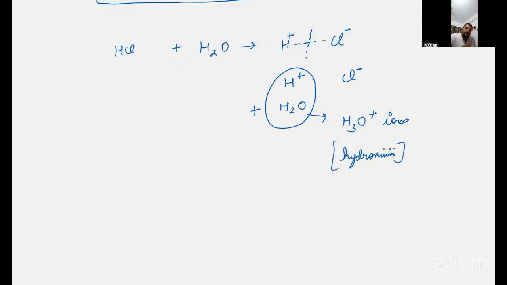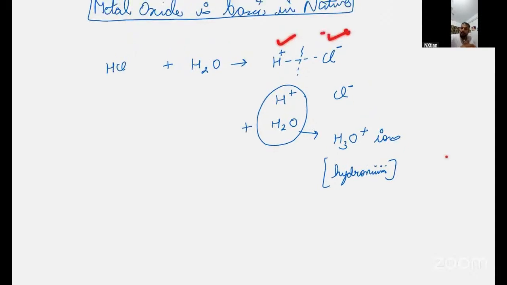You can see that the cation is there, plus, and Cl minus anion is there. So whenever an ionic compound dissolves in water, it dissociates into cation and anion, and the H plus ion, which is the cation, reacts with water to give H3O plus ions. It is also called hydronium ion. Now, till here done?